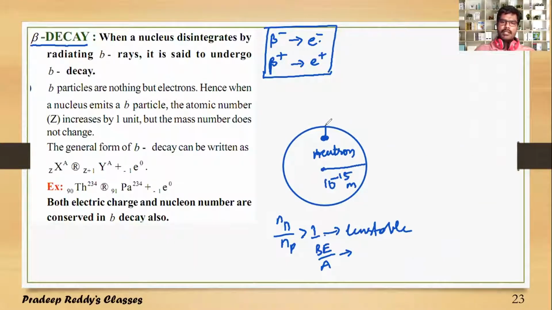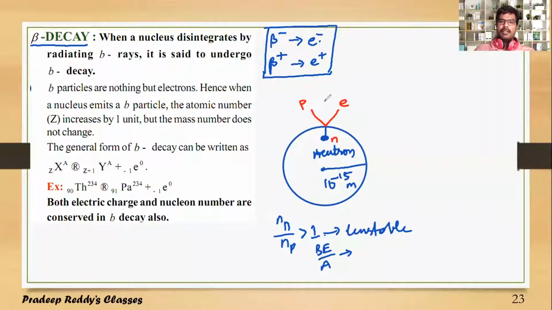When this neutron ejects out from the vicinity of the nucleus, it immediately splits into two particles, one proton and one electron.